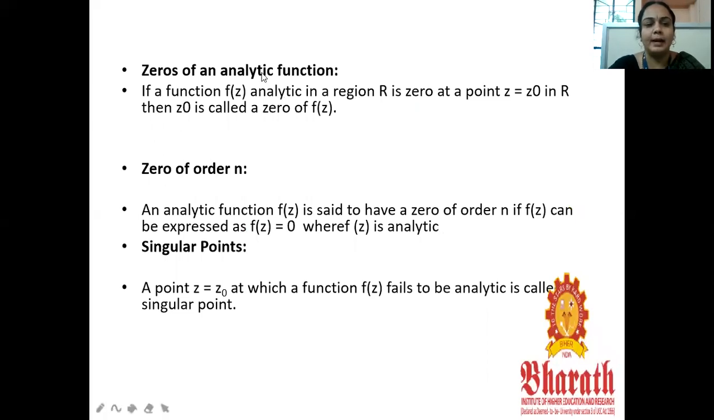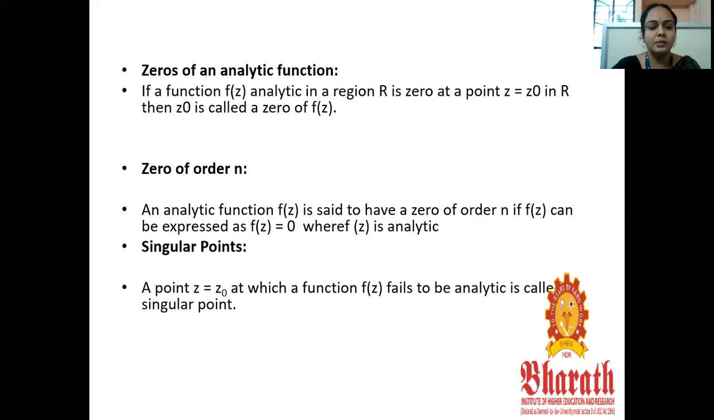Next, zero of an analytic function. A function f of z is analytic in the region R, and at a point z equal to z naught f of z is zero. Then z naught is called the zero of f of z. Next, zero of order m. An analytic function f of z is said to have a zero of order m if it can be expressed in a form with f of z equal to 0 at z naught.